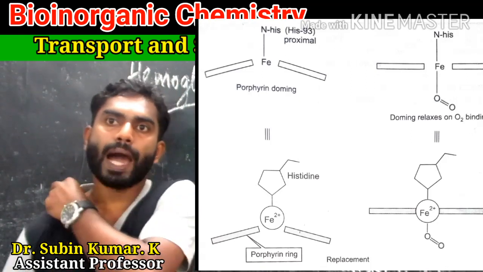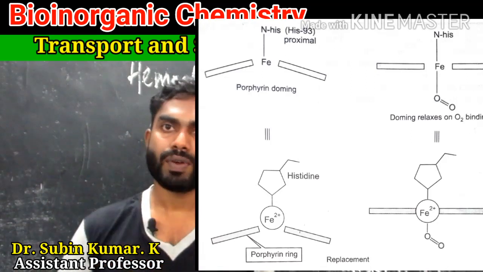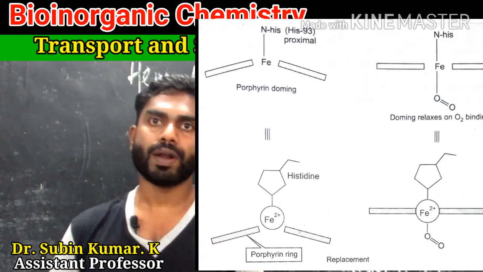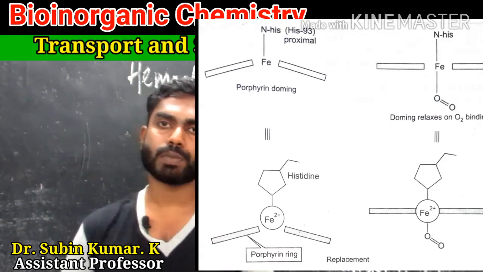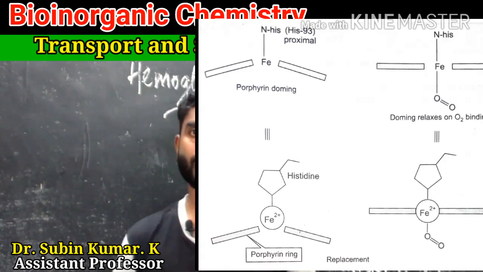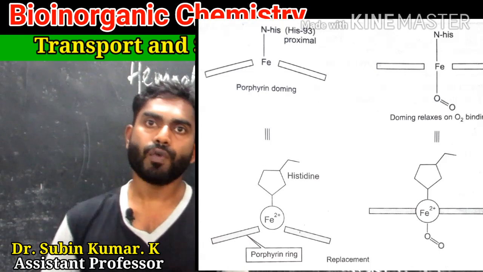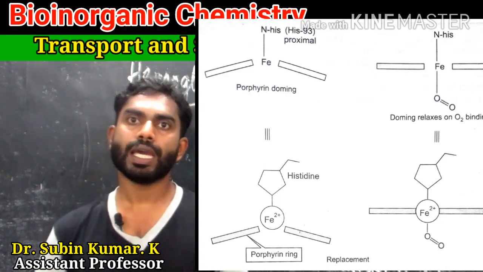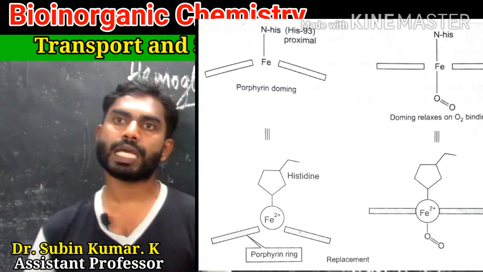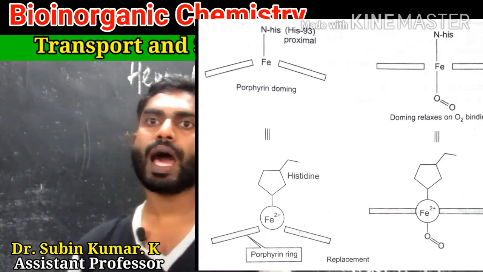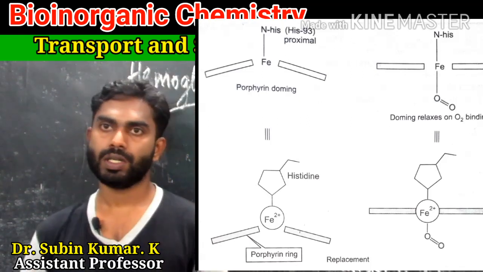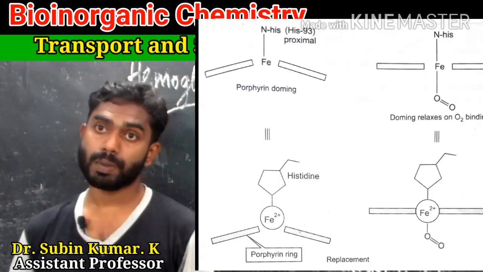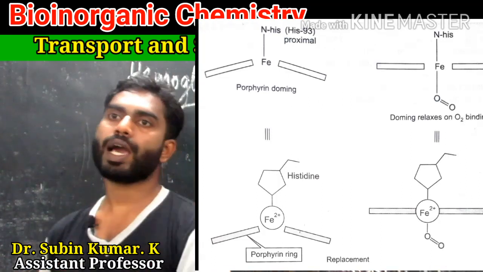With the binding of O2 to ferrous Fe, the favorable free energy of bond formation overcomes the repulsive interaction between histidine 93 and porphyrin. The ferrous iron now moves into the plane of the porphyrin ring to trigger a conformational change in the hemoglobin molecule from the T to the relaxed or R conformational state.